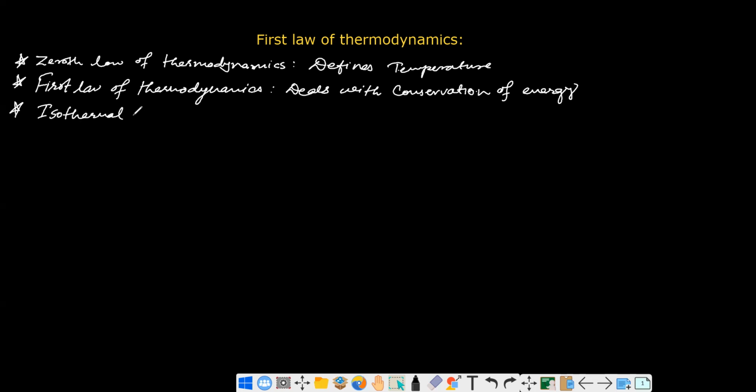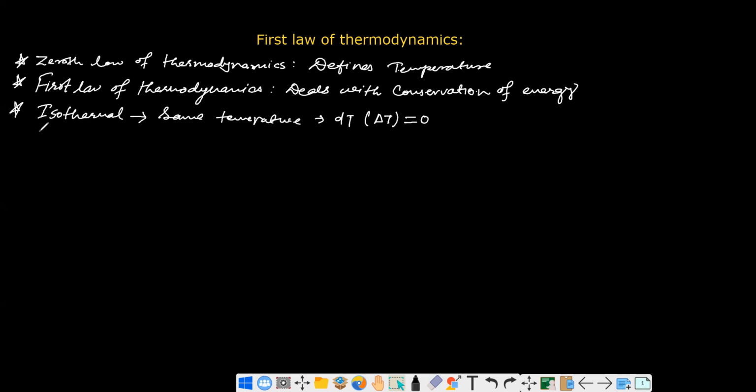Okay, isothermal system means iso means same, therm is related to temperature, so same temperature. So if there is no variation in temperature, that is if delta T or dT, or you may say delta T is equal to 0, then at that time the system is regarded as isothermal system.